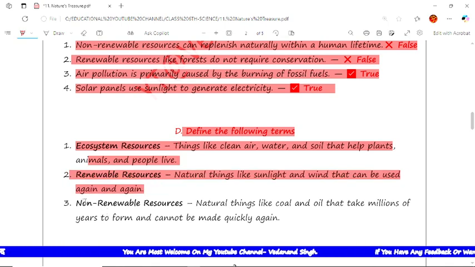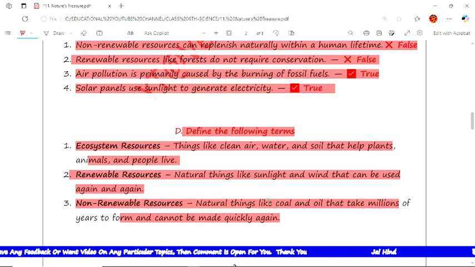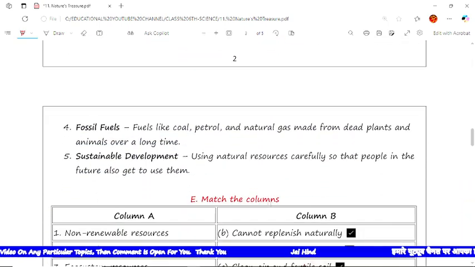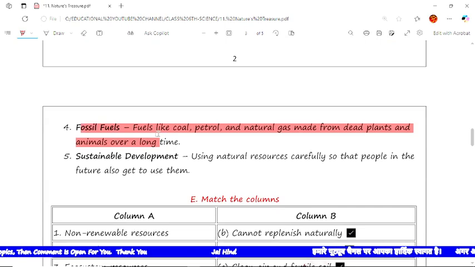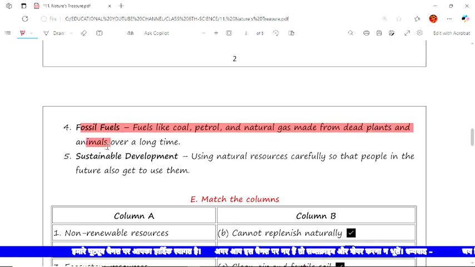The next is non-renewable resources: natural things like coal and oil that take millions of years to form and cannot be made quickly again. That is called a non-renewable resource. Now the next is fossil fuels: fuels like coal, petroleum and natural gas made from dead plants and animals over a long time.